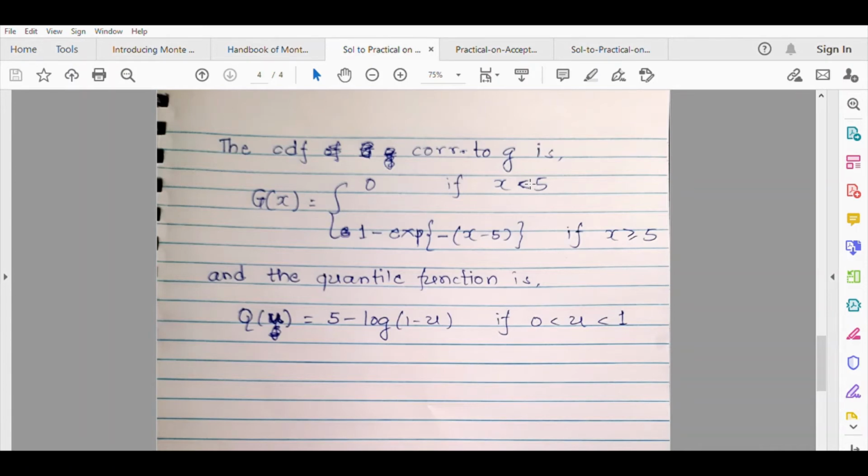So either that way you can generate a random sample, or the other way is inversion of this CDF. So a quantile function can be computed very easily. So the u-th quantile will be 5 minus log of 1 minus u. And so the quantile function Q(u) is like this. So let us use this information to generate a random sample from the normal 0 1 distribution, truncated, using this as the proposal distribution. So let us implement it in R.